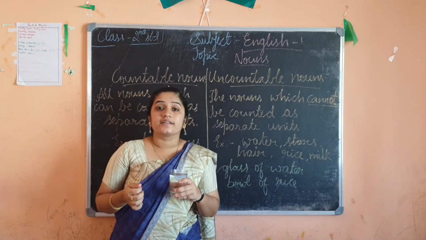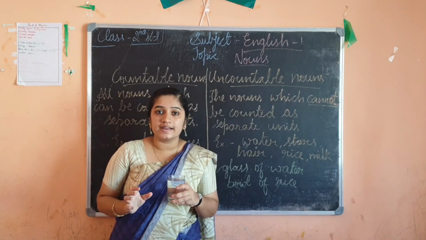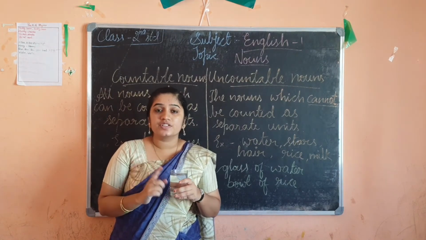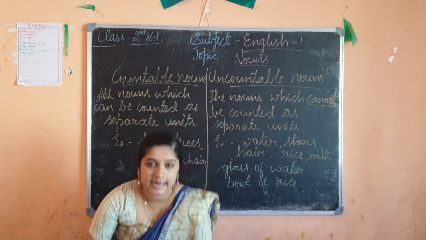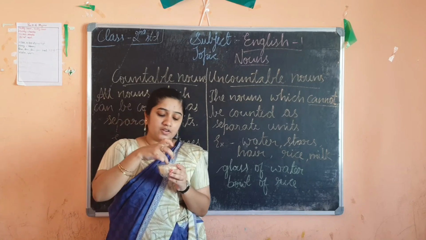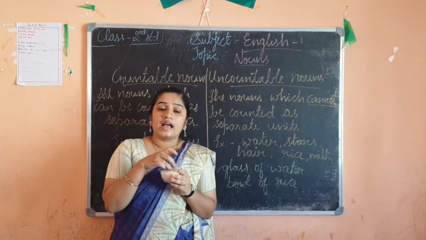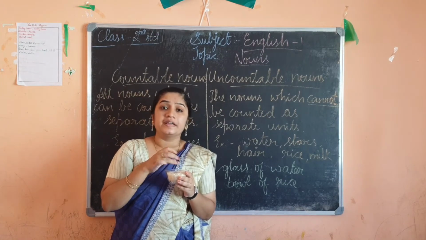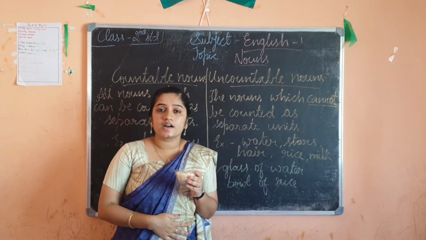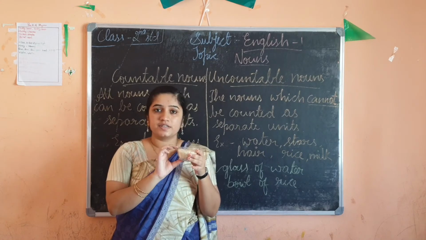Can you count water? No, right? It is impossible. So, are you understanding? This is an uncountable noun. Suppose I take rice. It is so many, right? It can be counted. You can say, ma'am, I can count 1, 2, 3. But how many will you count, sitting and counting? Will you waste time counting this much?